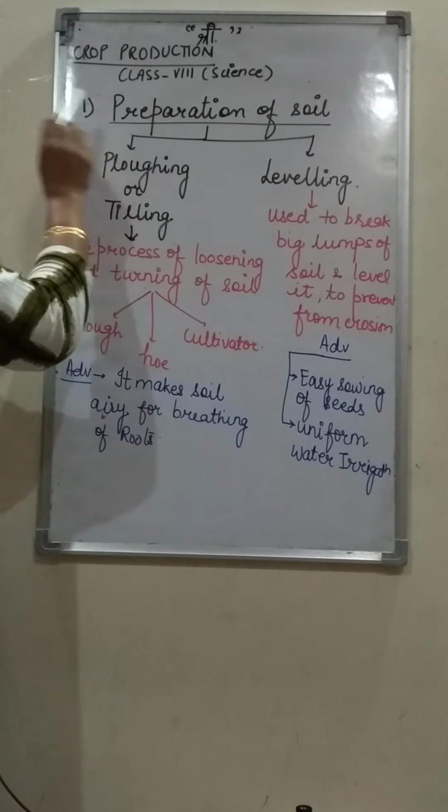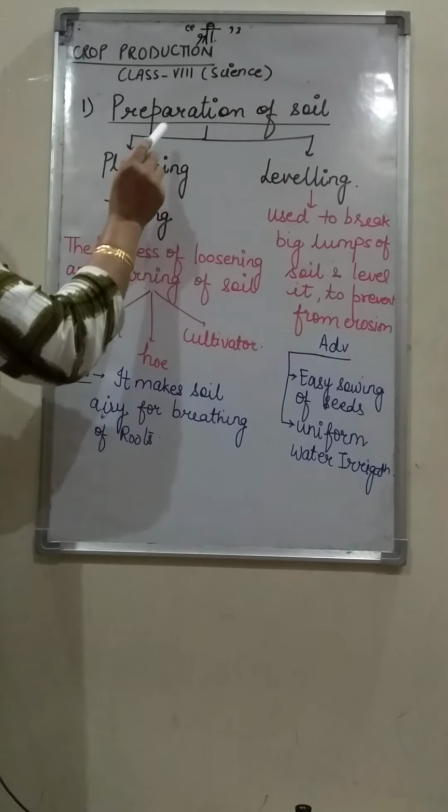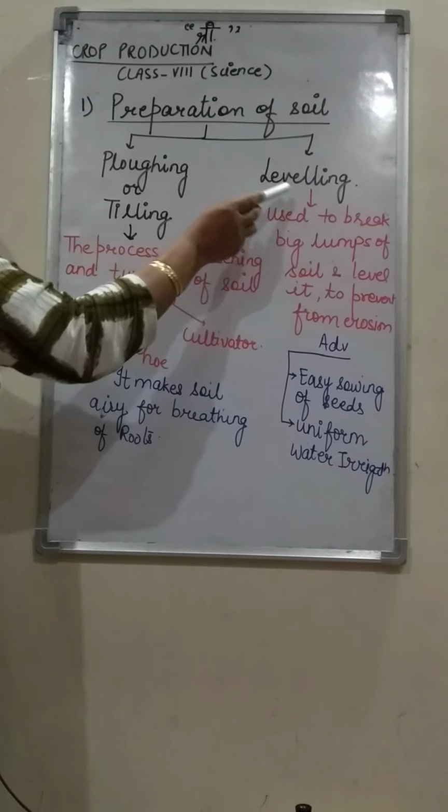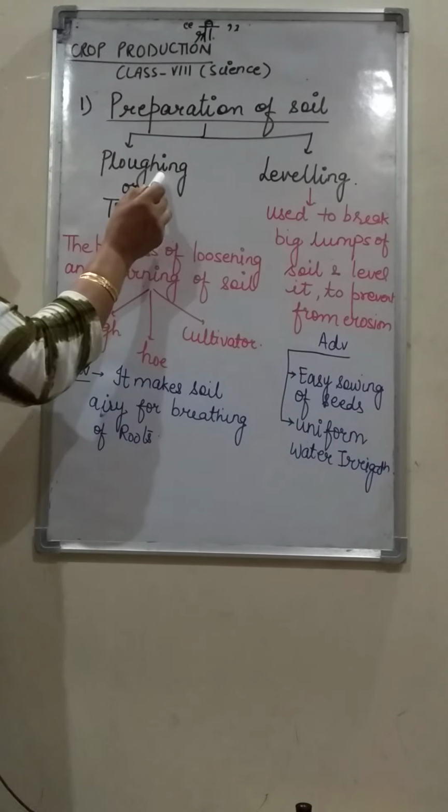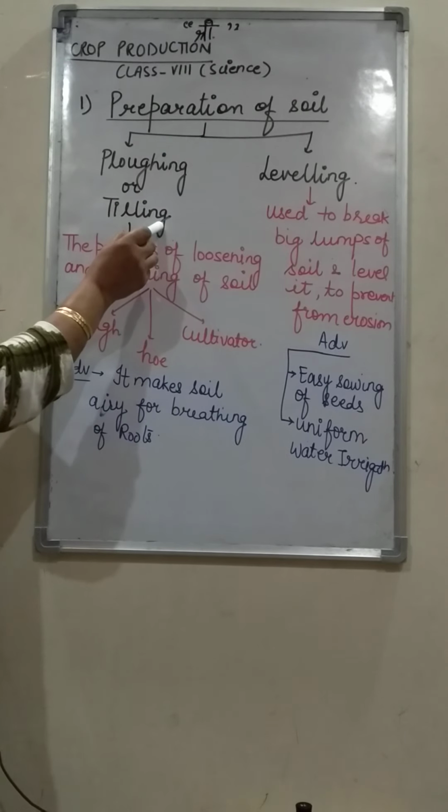The first step is preparation of soil. In preparation of soil, two major parts are there. First, plowing and leveling. Plowing can also be termed as tilling.